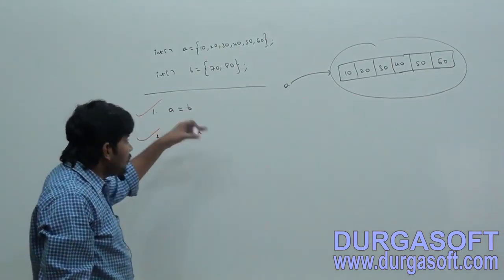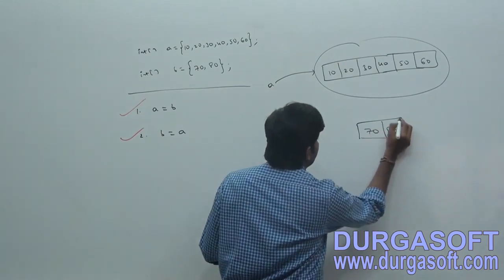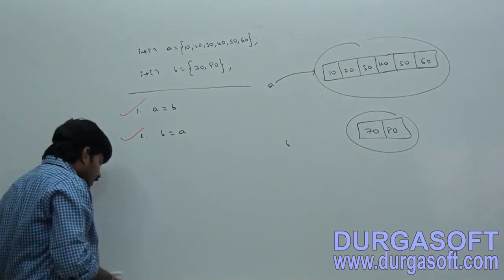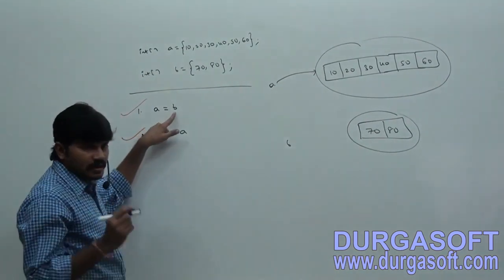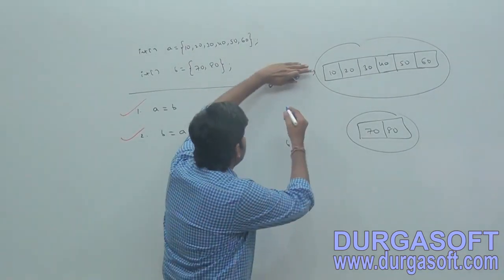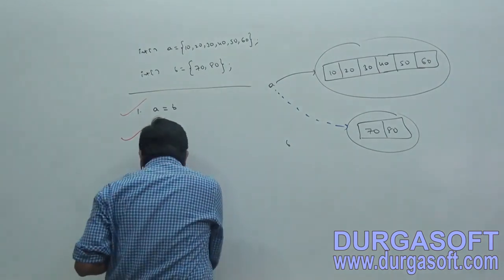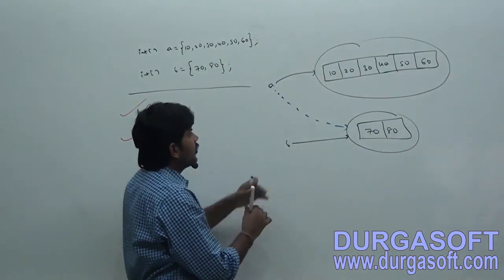Next, int array b is 70, 80, which is b. Sir, if I take a is equal to b, now onwards, a is pointing to b like this.